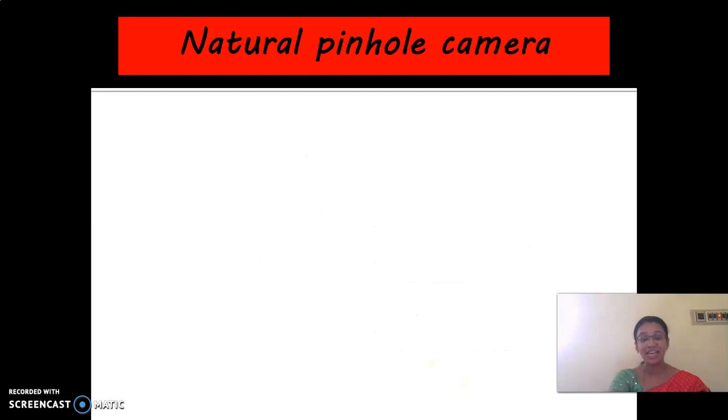Now we are going to enter the next topic. It is the natural pinhole camera. What is it? Natural pinhole camera. Already we had made a pinhole camera. Now we are going to see about the natural pinhole camera.